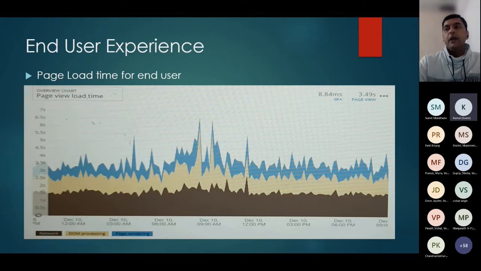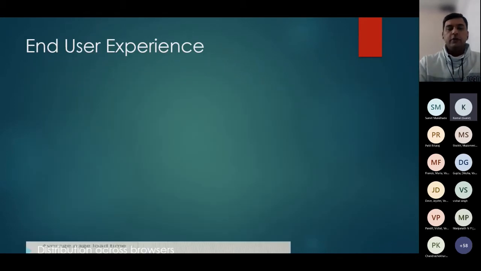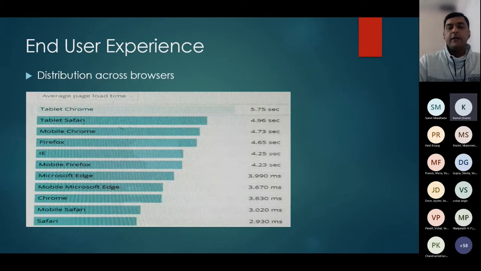and every browser should have a similar performance, but most of the time it does not happen. And we want to know if there is any such situation coming up for our application as well. So these things can be identified using these monitoring tools. So if I go to the current slide, this distribution is something we can get from these tools, like on a different browser, how the same application is performing.